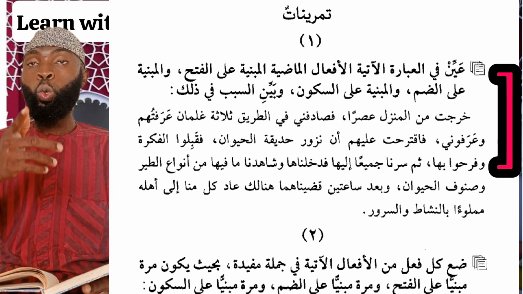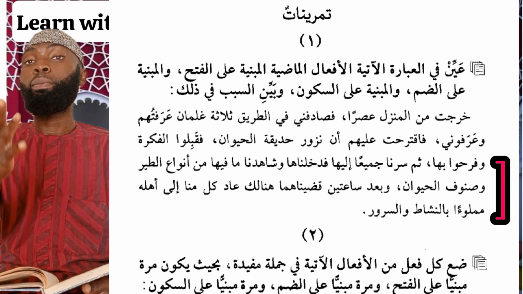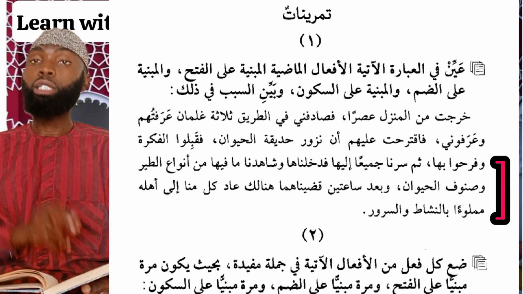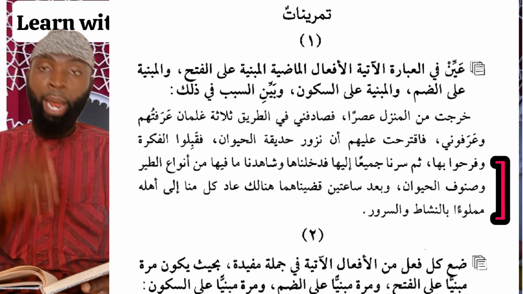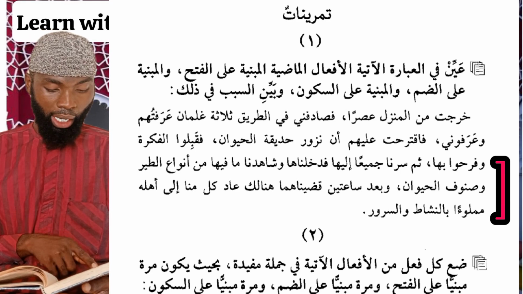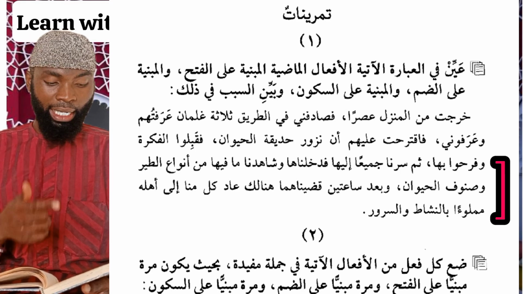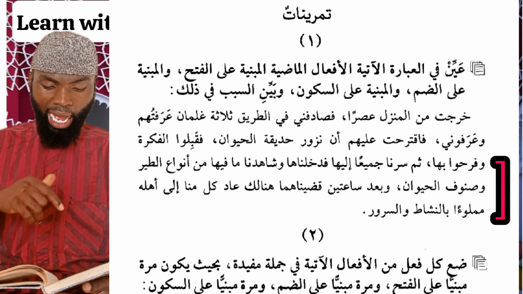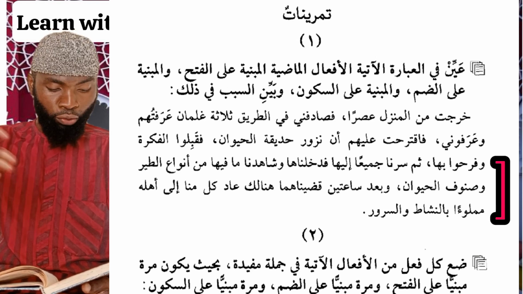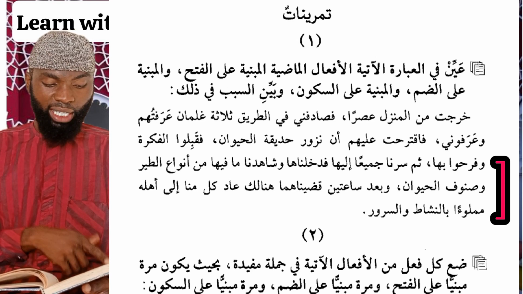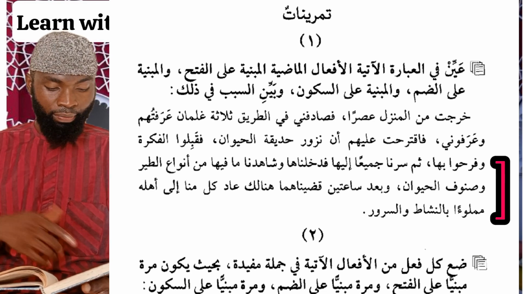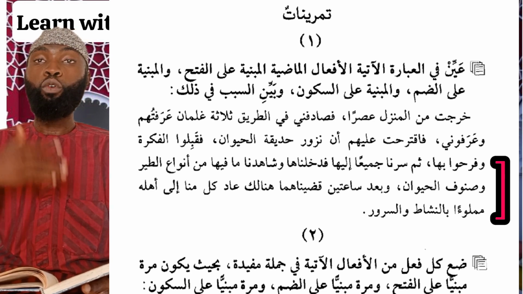Then wa farihu, the same thing. Farihu, a past tense verb built upon dhamma, is also built upon dhamma because of the attachment of the waw of the group. Thumma sirna jami'an ilayha fadakhalnaha, then we all moved to it, and we entered into it. So sirna, we moved.